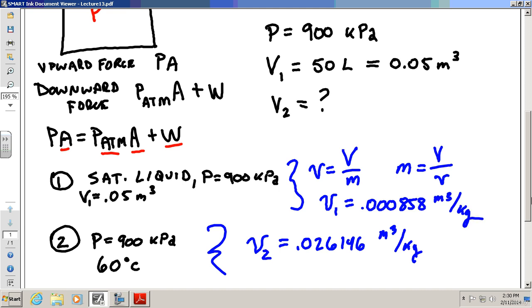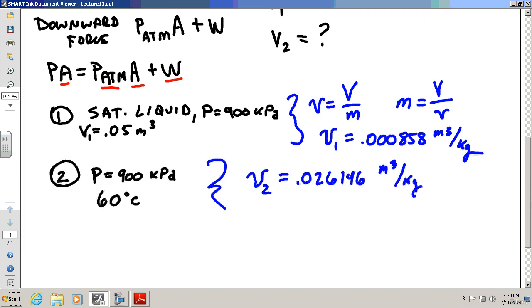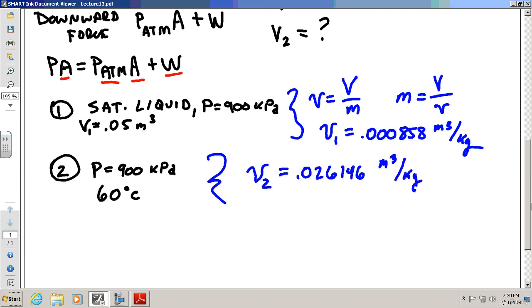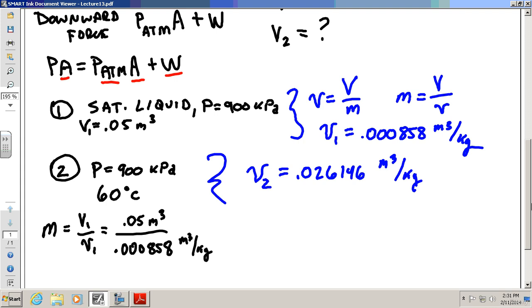So then, looks pretty easy for me to solve for the mass. The mass is going to be equal to the volume at state 1 divided by the specific volume at state 1. That's going to be 0.05 meters cubed divided by the specific volume, which is 0.000858 meters cubed per kilogram.